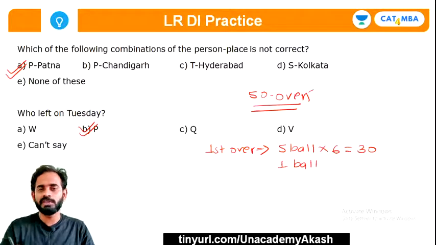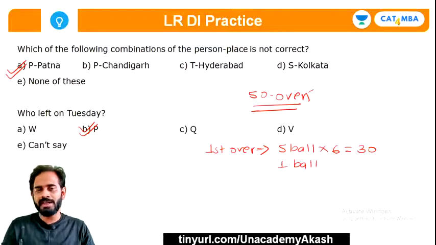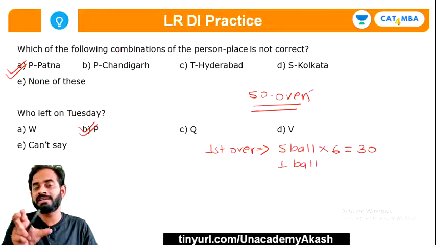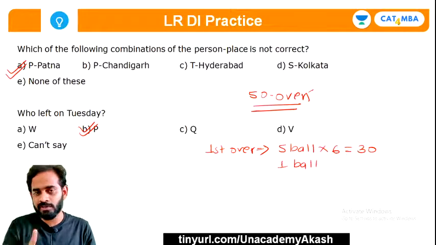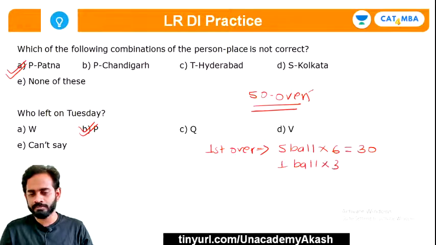If he scores an even number of runs, then also the strike will change. It means that he will have to score an odd number of runs, only then he'll get to retain his strike. Since we want to maximize his score, he will not score only 1 run, he'll score 3 runs, right? So on this last ball he'll score 3 runs, so plus 3. So in 1 over he is going to score a total of 33 runs.